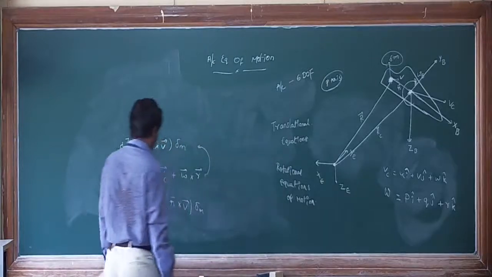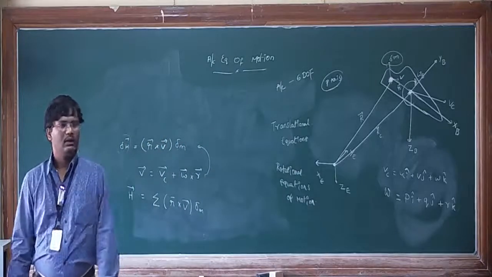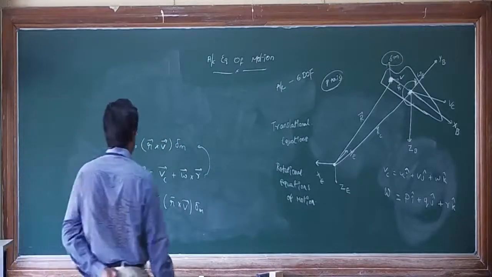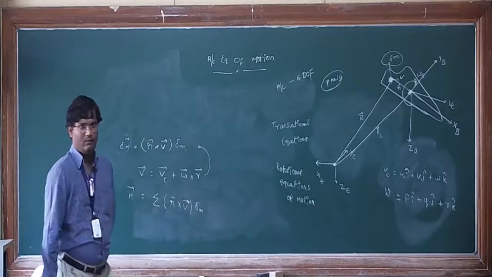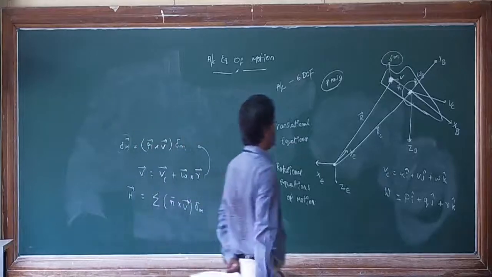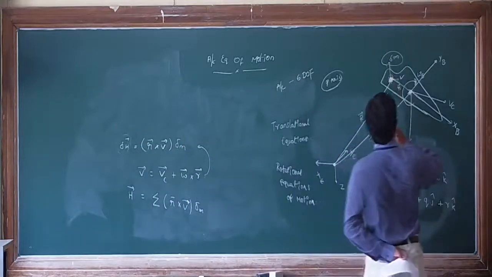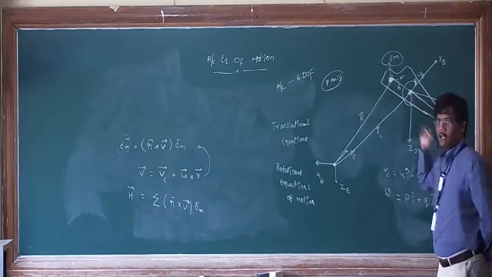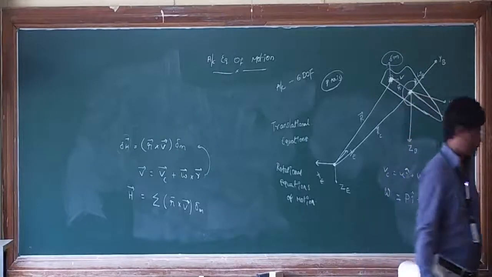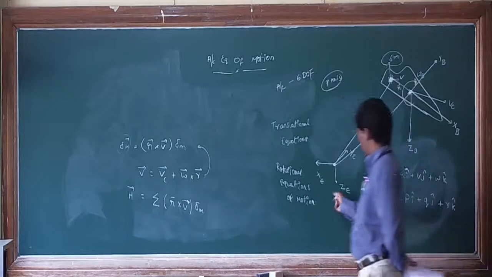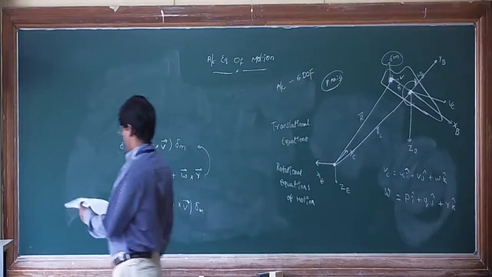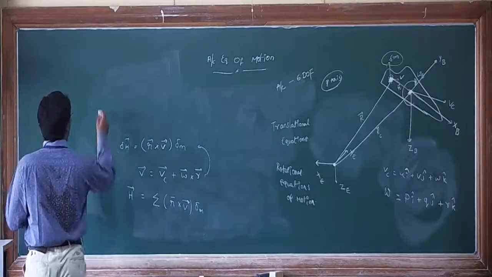If we observe here, Vc is the velocity of the center of mass, the velocity of the small elemental mass. If you substitute this, what will you get?